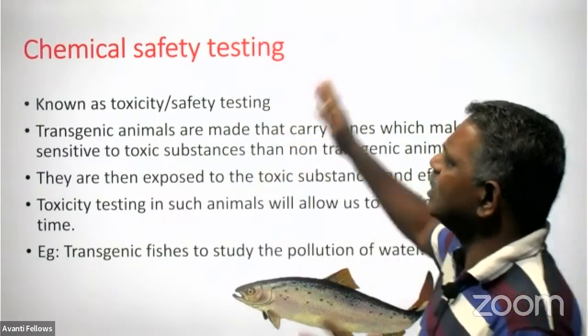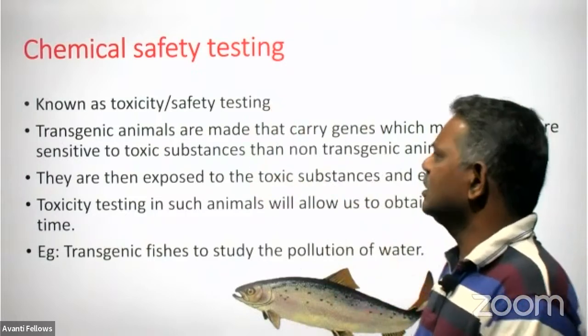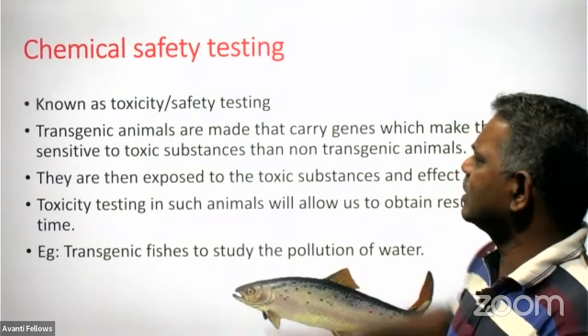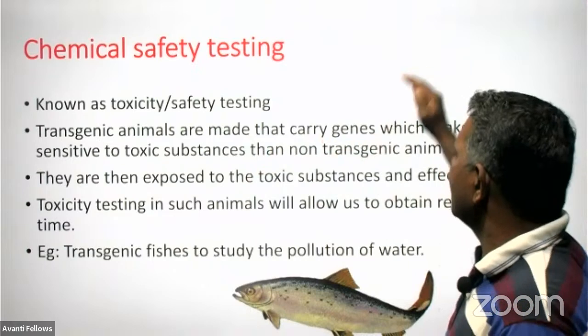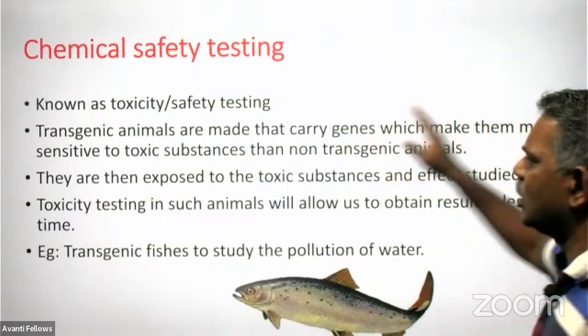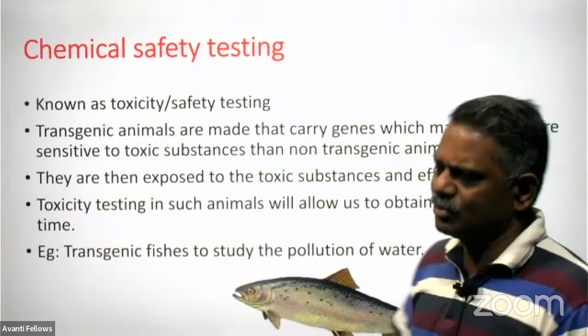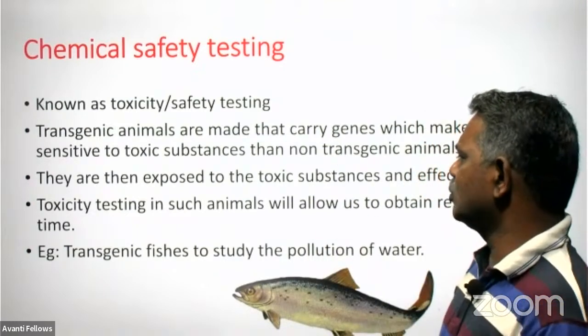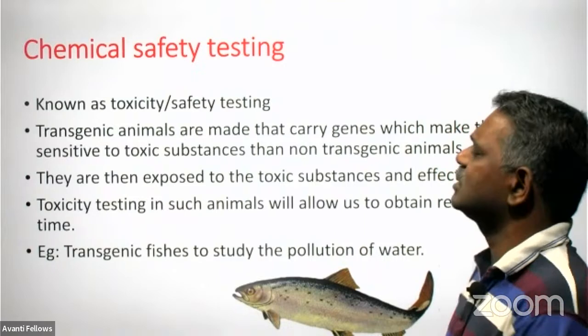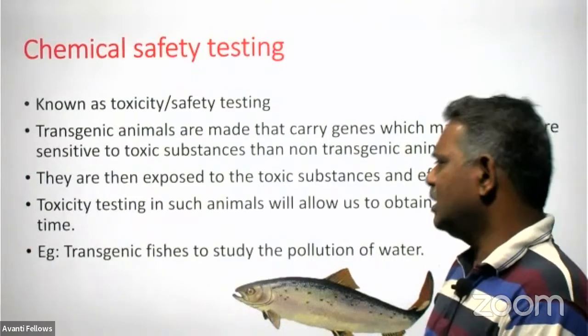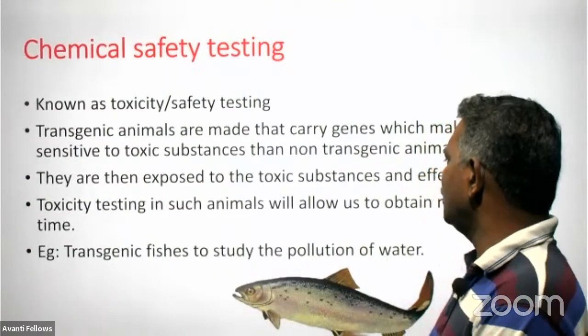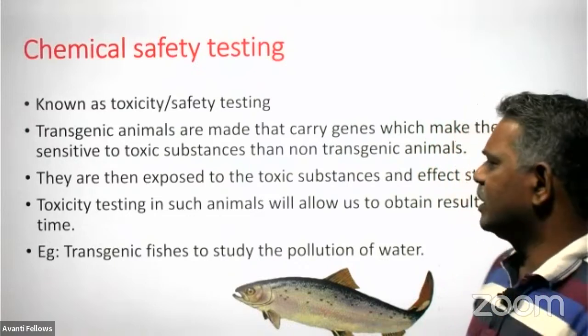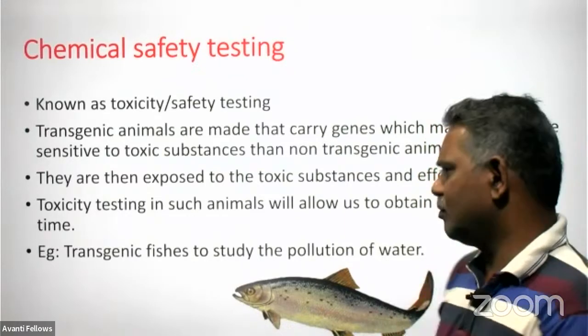So to know the toxicity of the water, transgenic animals are made that carry a gene which makes them more sensitive to the toxic substance than the non-transgenic animal. They are then exposed to the toxic substance and the effects are studied. Toxicity testing in such animals will allow us to obtain the result in a shorter period of time.